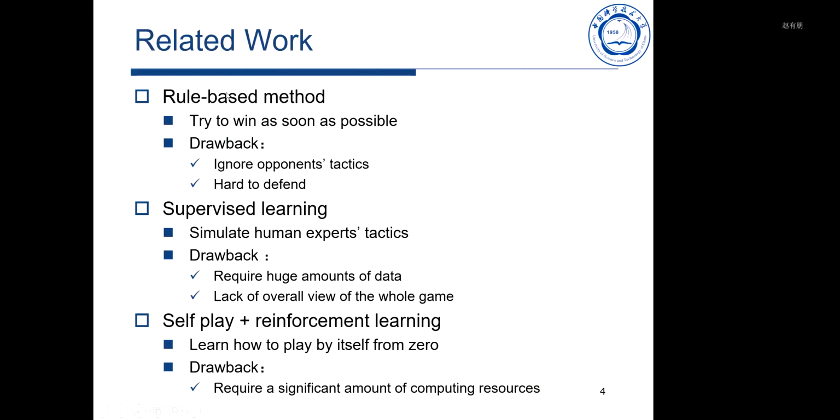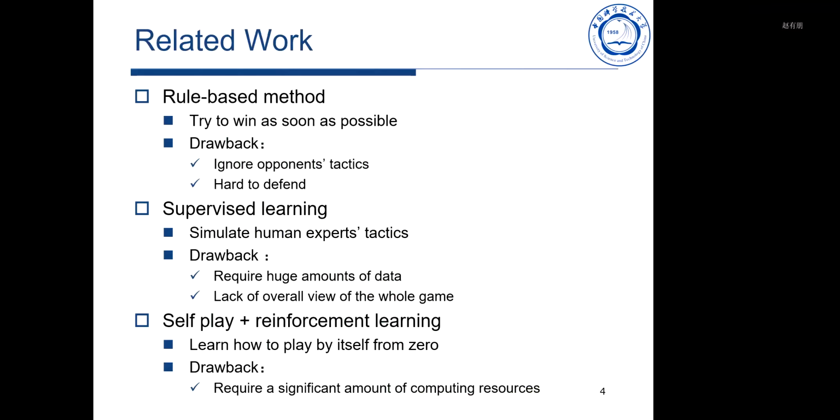Several methods are proposed to handle this problem. First is a rule-based method. It will try to win as fast as possible. However, this method ignores opponents' tactics and has low defensive capabilities.